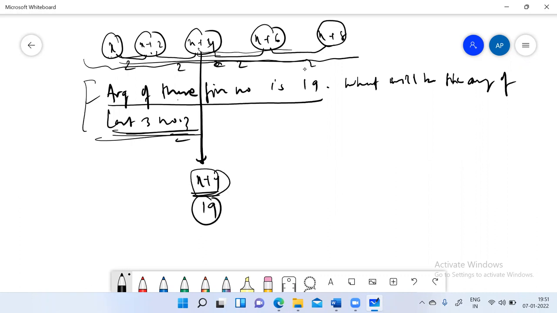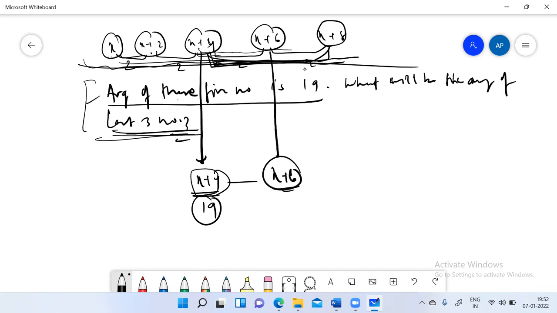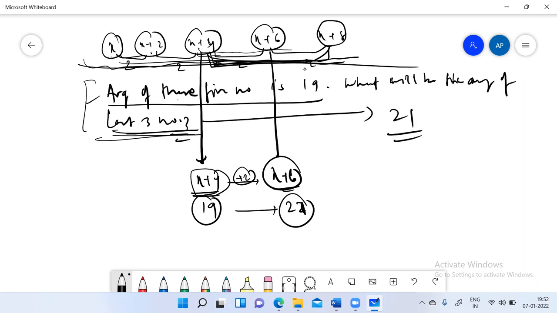So again, you don't have to find x here. Now you also know, since these 5 are in AP, the last 3 will also be in AP. And then the average of the last 3 will be the middle number, which is x plus 6. The distance between these 2 numbers is 2, you also know. So x plus 6 will be 21. The answer of the question is 21 only. Are you getting the point? Is everyone able to understand or comprehend the concept behind it?